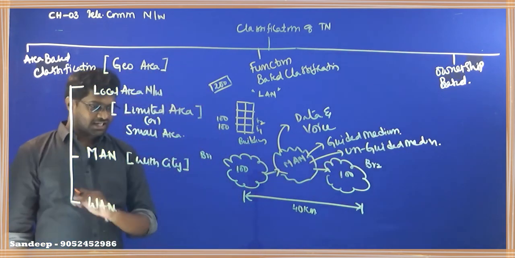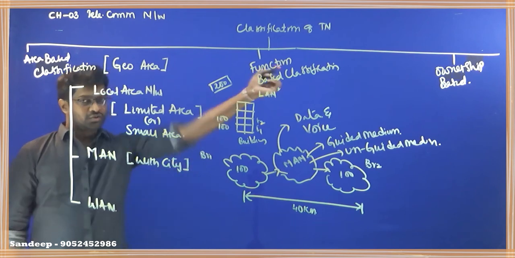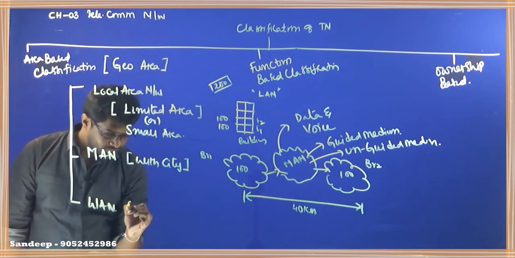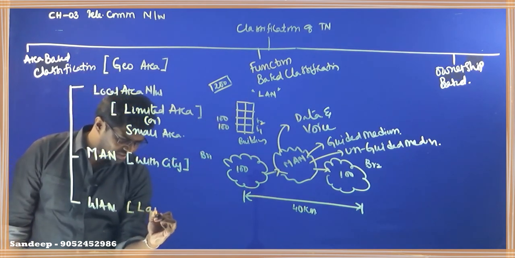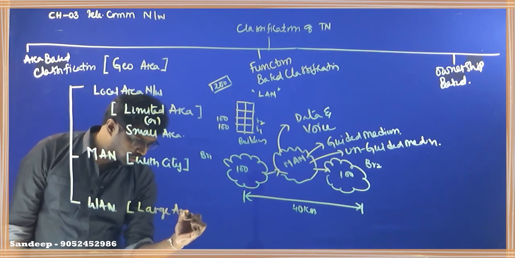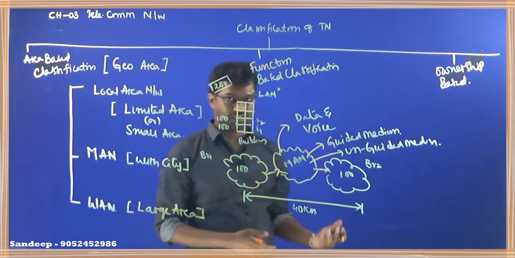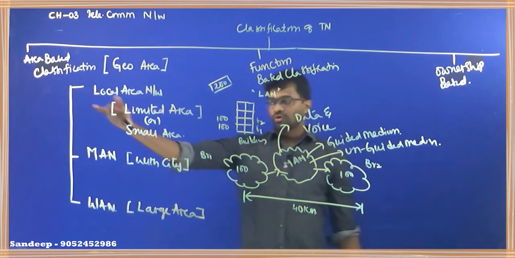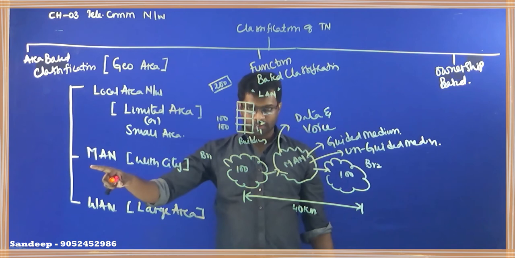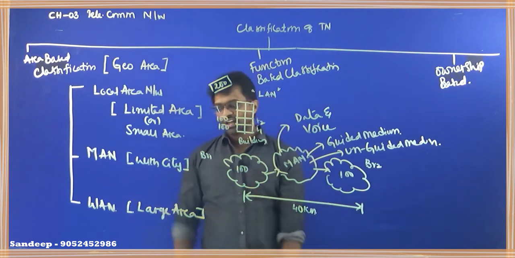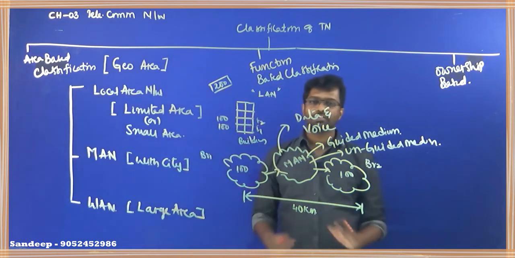And last one is called wide area network. So when do we use wide area network? When the area is very, very large. If you want to communicate between countries, or if you want to connect the continents, at that time, I cannot use local area network, or I cannot go for a metropolitan area network. I have to go for a wide area network. So what do you mean by wide area network?